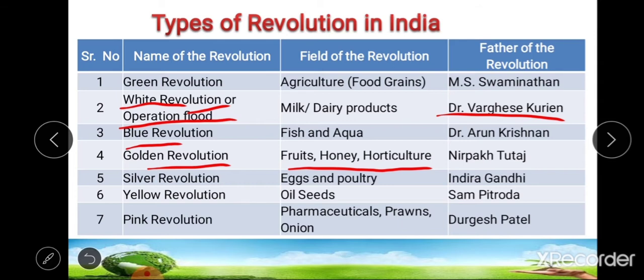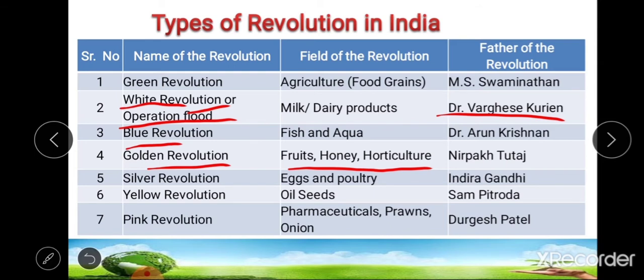After that, sixth type of revolution is yellow revolution. So this yellow revolution was done in the field of oilseed, and father of yellow revolution was Sam Pitroda. Then seventh type of revolution is pink revolution, and this pink revolution was done in the field of pharmaceuticals, prawns and onion.